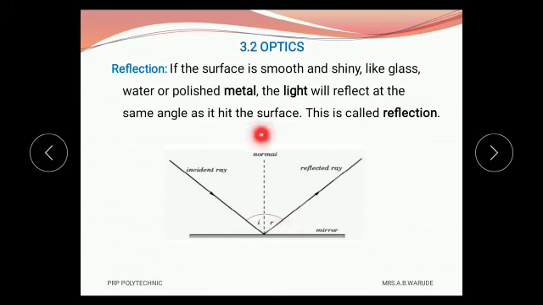If we observe, the angle created by the incident ray with the normal is called the angle of incidence, and the reflected ray makes an angle with the normal called the angle of reflection. If the surface is smooth and shiny like glass, water or polished metal, then the light will reflect at the same angle as it hit the surface, and this is called reflection.